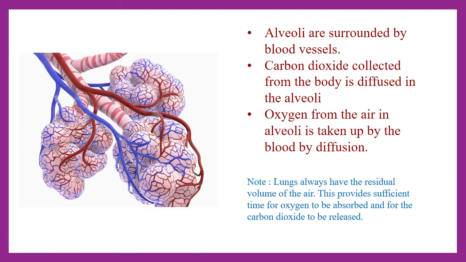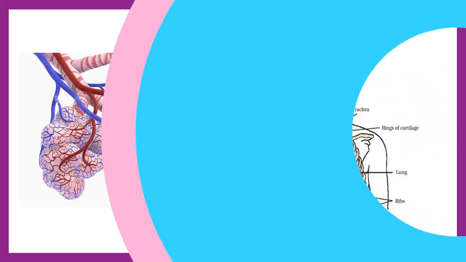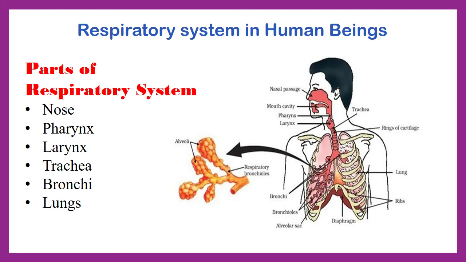In this image, you can clearly see the alveoli are surrounded by blood vessels. The carbon dioxide collected from the body is diffused into the alveoli, while the oxygen from the air which we breathe in is taken up by the blood by way of diffusion. Here I would like to tell you one thing, that our lungs always have a residual volume of air. This provides sufficient time for oxygen to be absorbed and for the carbon dioxide to be released. This is how the respiratory system works for us.